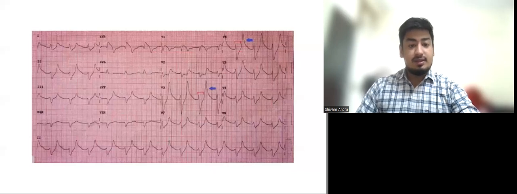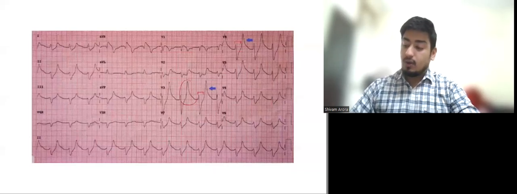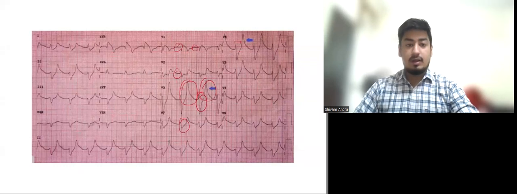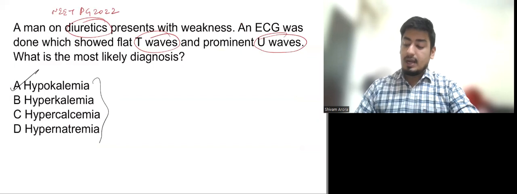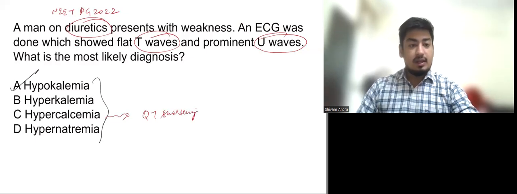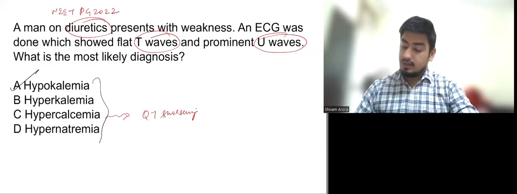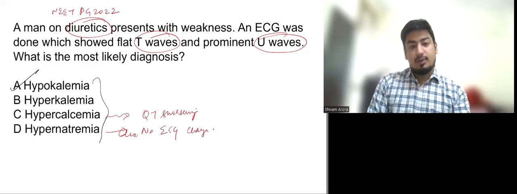So this is an ECG which is showing hyperkalemia. You can see there are tall T waves. There is QRS widening. Also, there are no visible P waves. Clear? Now we are left with hypercalcemia and hypernatremia. So in hypercalcemia, the ECG change is QT shortening. While in hypernatremia, there is no ECG change. Clear? So the answer of this question is hypokalemia.